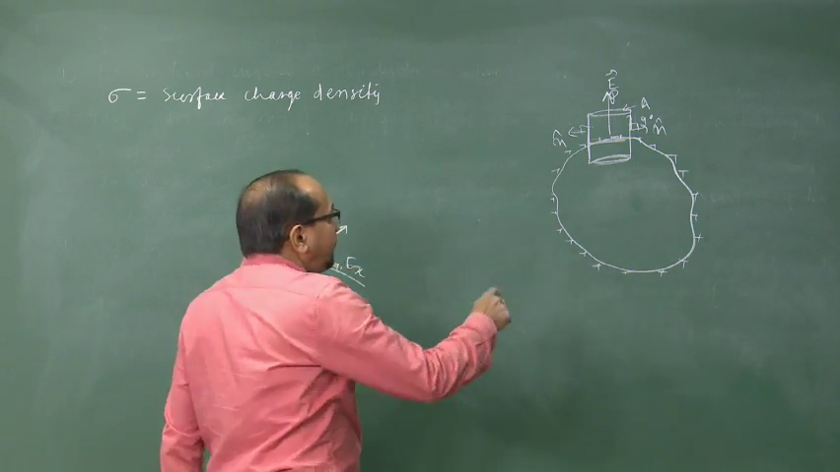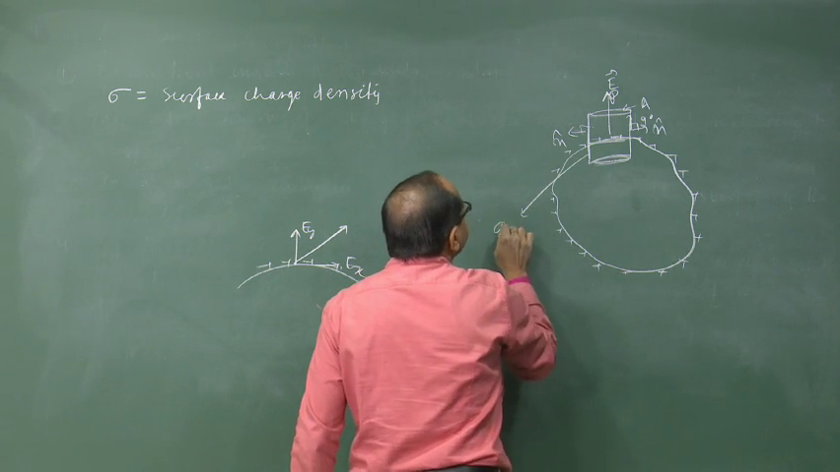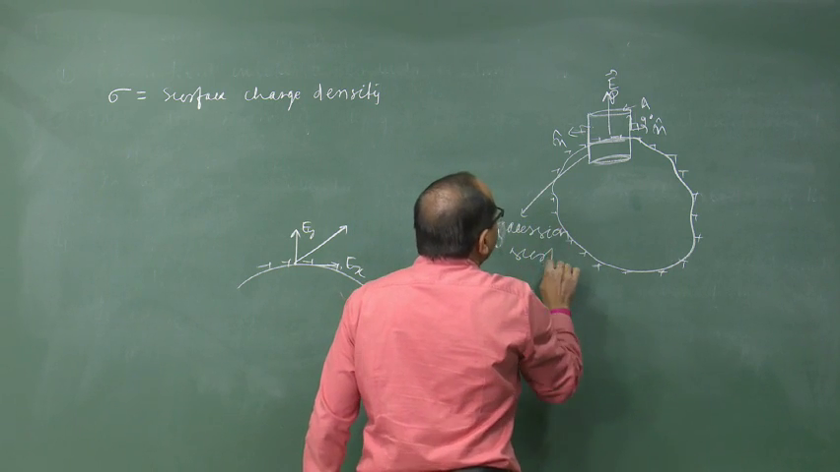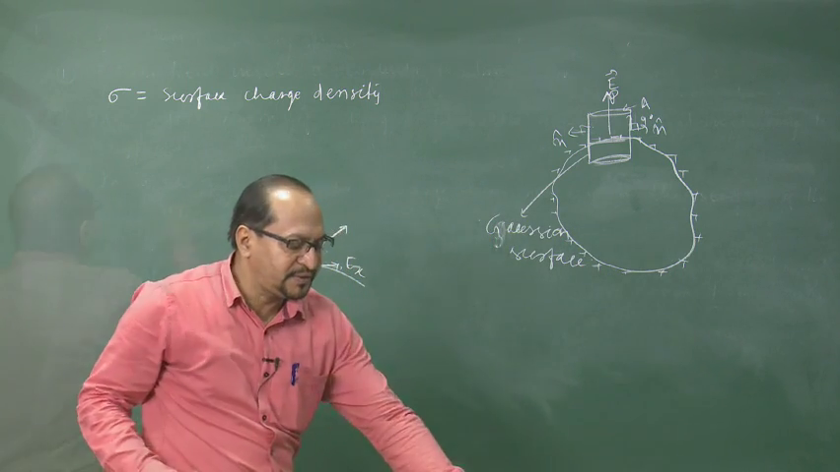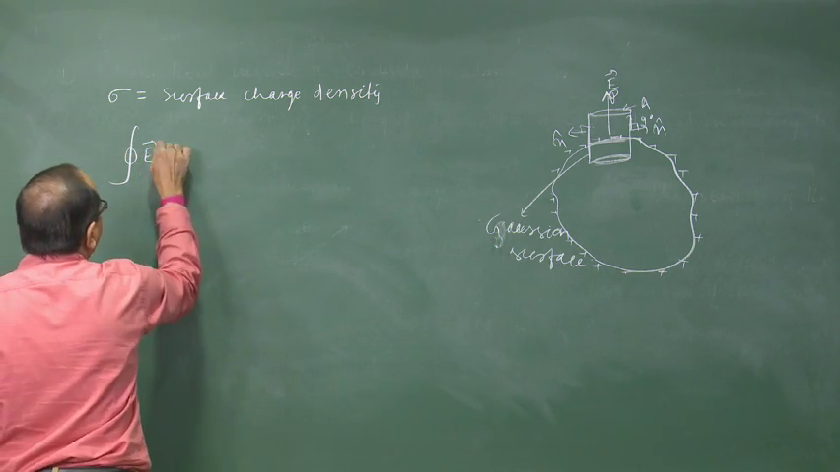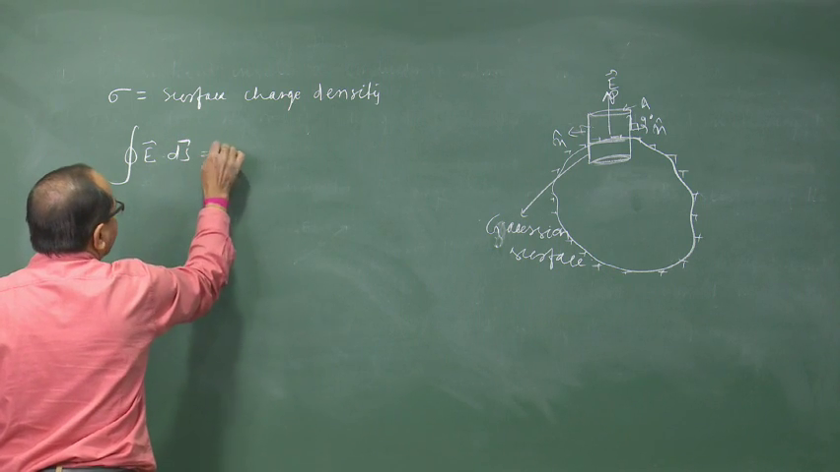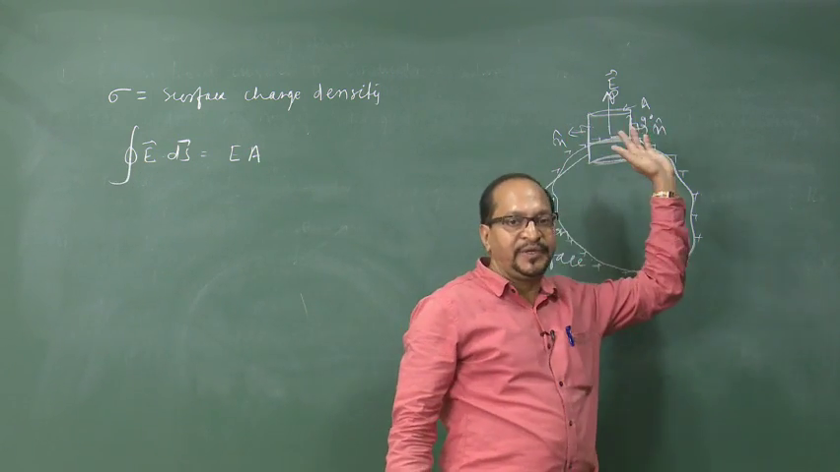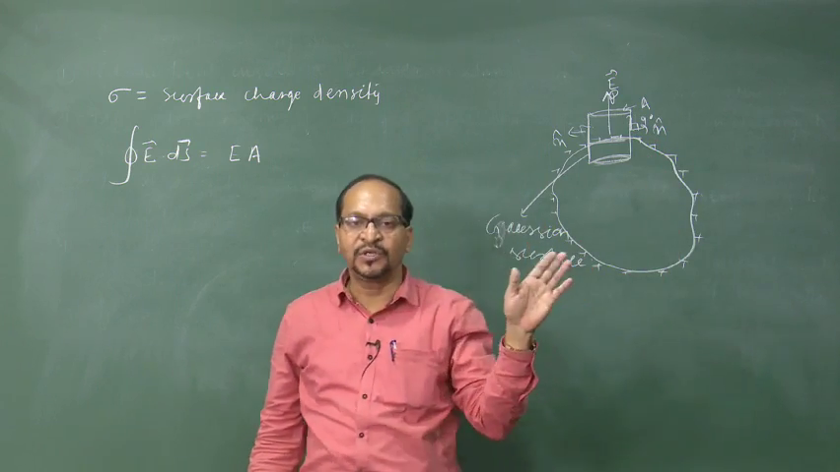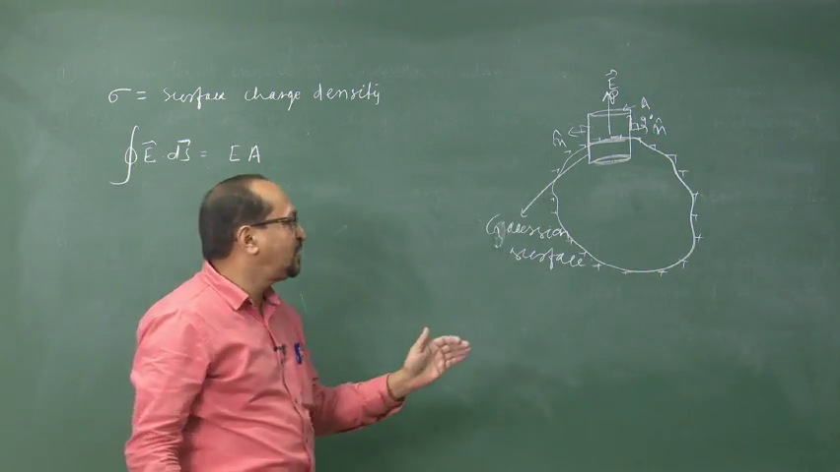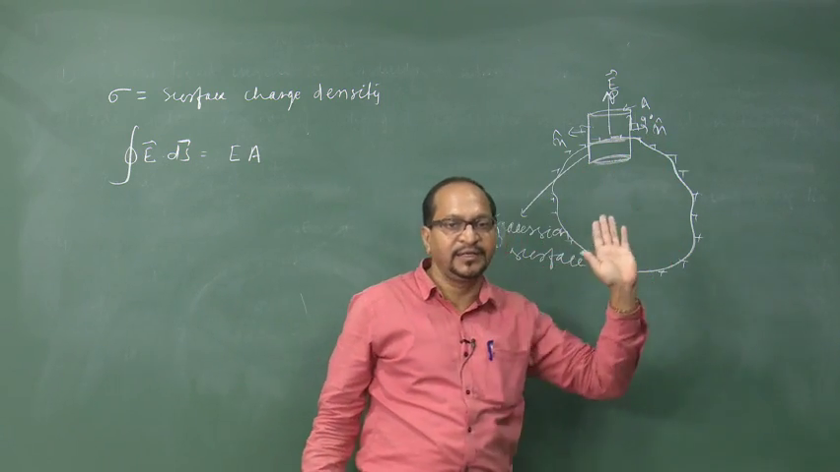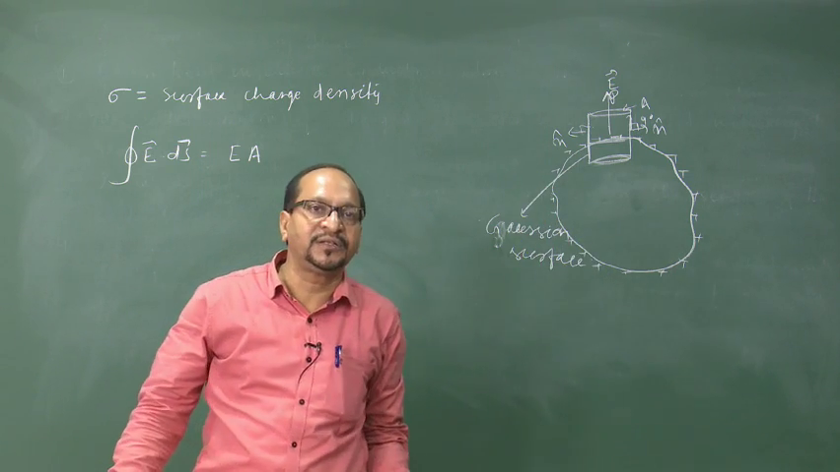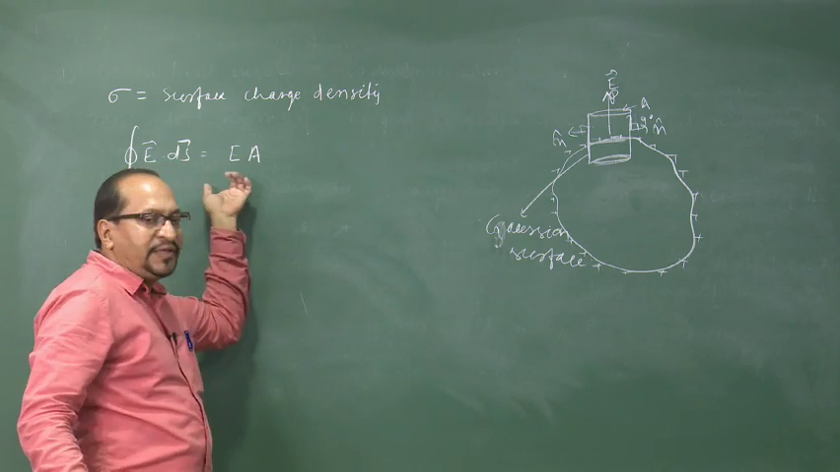So, if we take this as the Gaussian surface, then on this Gaussian surface the total flux, integral of E dot ds, is only E into A, where A is the area of one of the end faces, because the rest of the faces contribute no flux. For the curved surface, the field and the normal to the surface are at 90 degrees, cos 90 is 0, and on the other end face there is no electric field because it lies inside the conductor. So, the flux is 0. So, the only contribution is E into A.